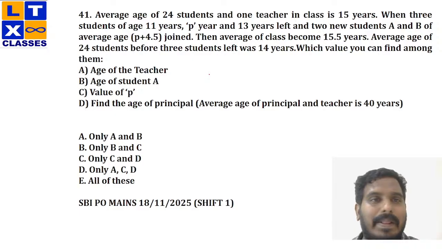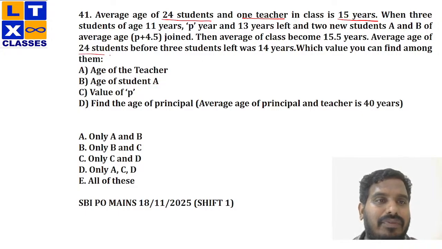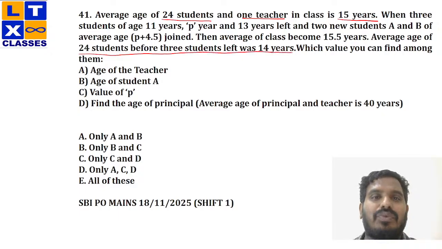See, initially the average of 24 students and one teacher in a class is 15 years. This 15 is the average of all the 25 people, right? So 24 students plus one teacher. Yes or no? Now, there was one more interesting point in this question. The average age of 24 students before three students left was 14 years. So initially the average age of 24 students, I can consider as 14, right? Right now, one teacher is entering into the class.